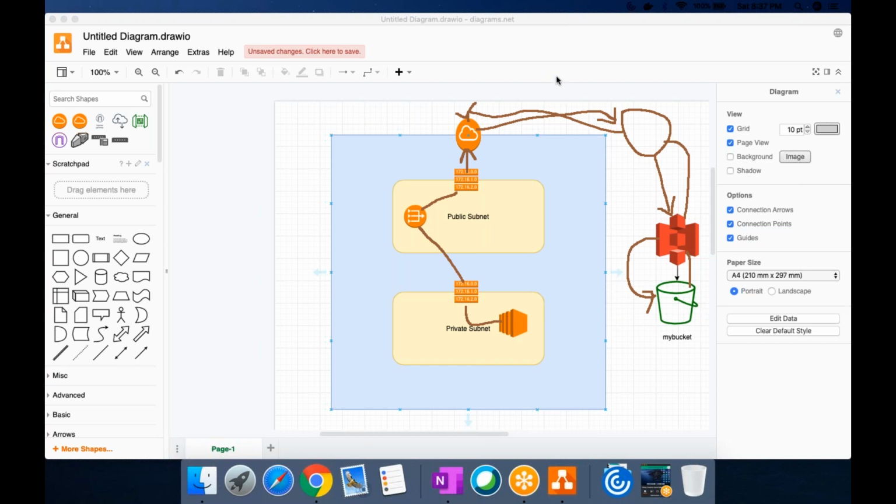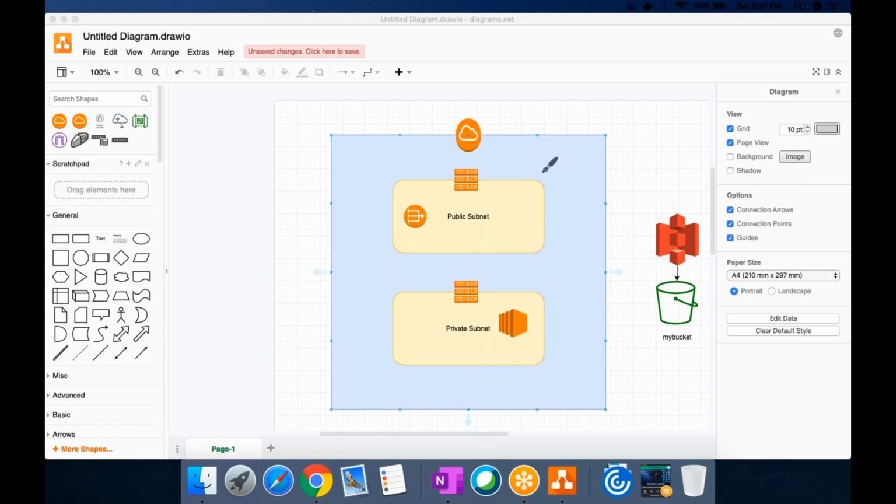Honestly, it does not make sense. You are trying to access a resource which is inside the AWS purview, and still you are going to the open internet following all these hops, and then trying to access your own resource which is in your account.